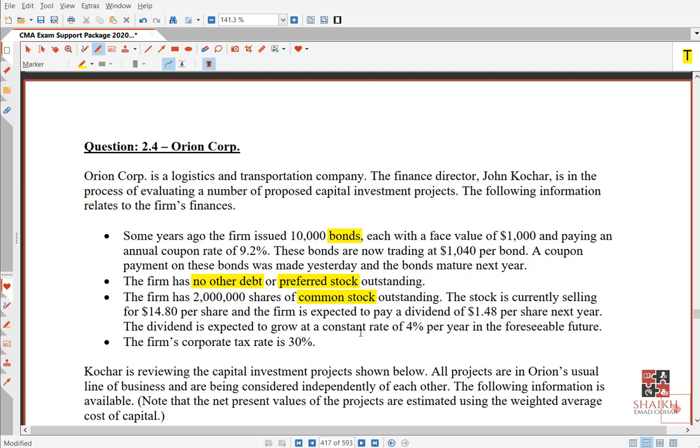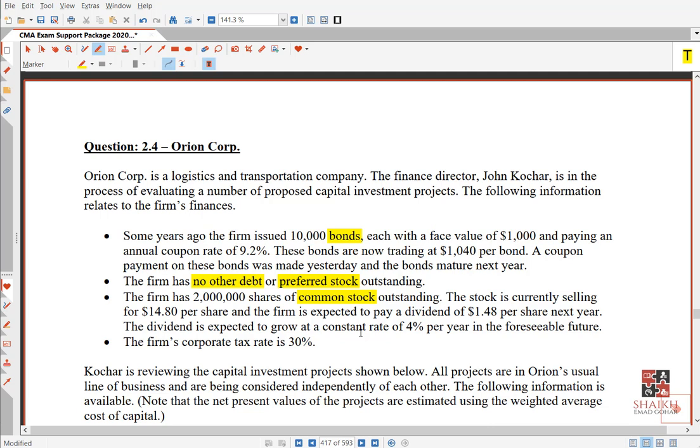Now if you remember, we have already studied the capital asset pricing model, right? When we use the capital asset pricing model to calculate the cost of capital, remember, we use beta. So it was risk-free rate plus market rate minus risk-free rate into beta. We have already done this before, right?